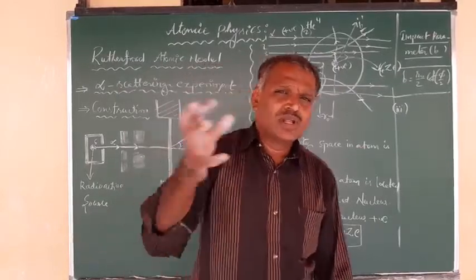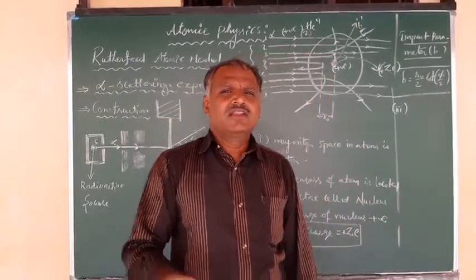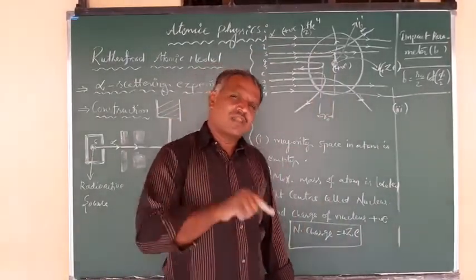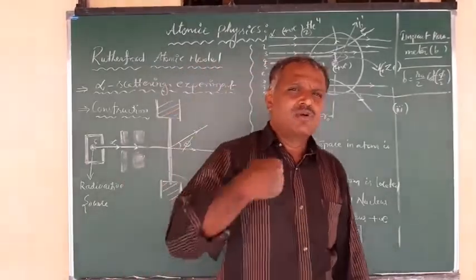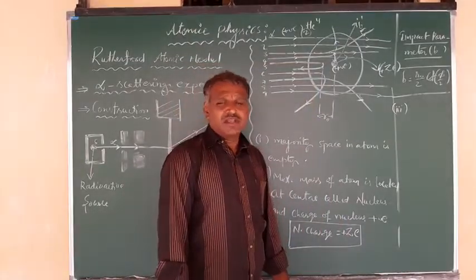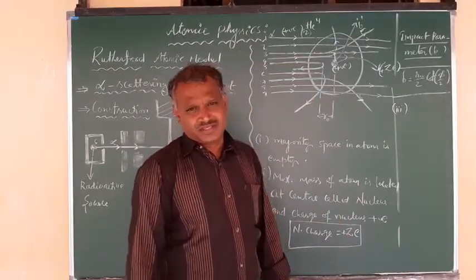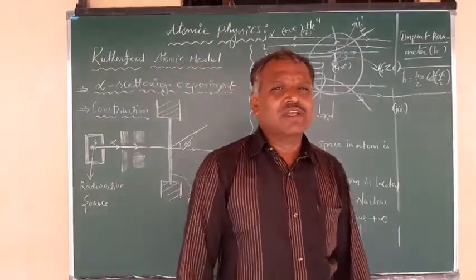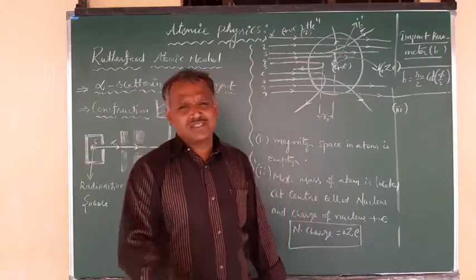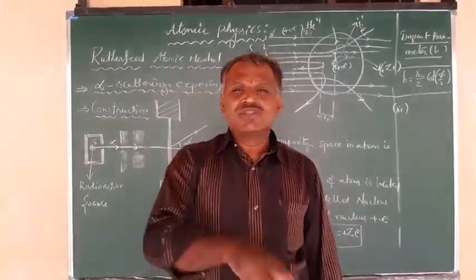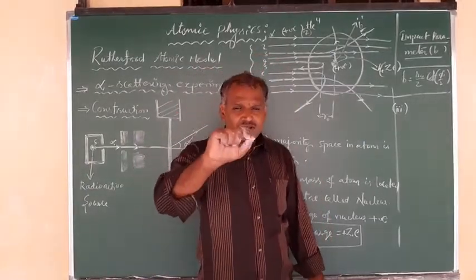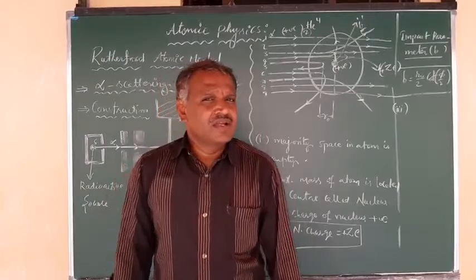At the end, the total energy is radiated out for that electron. Then that electron will collapse into the nucleus. The electron follows a spiral path, and at the end, after loss of its total energy, it falls into the nucleus. But there is no electron present in the nucleus, no negative charge is present in the nucleus. The nucleus is positively charged, and electrons exist outside of the nucleus, not within it. That means they are not collapsing into the nucleus. So that defect is not explained by Rutherford.